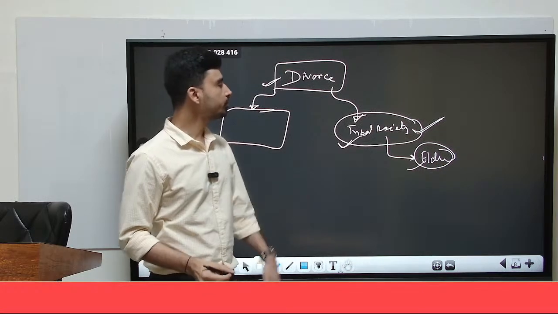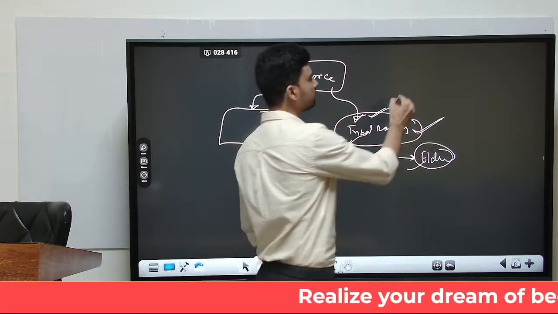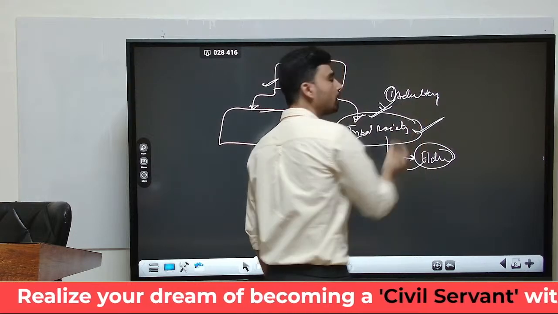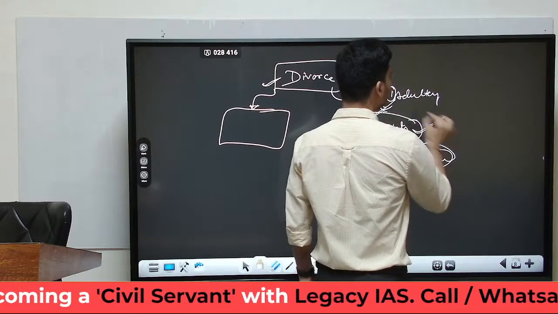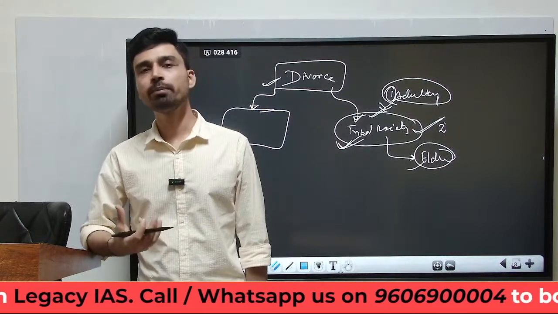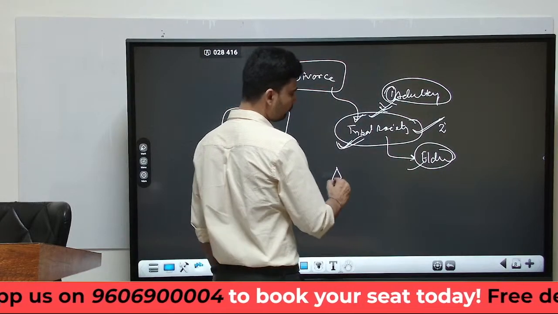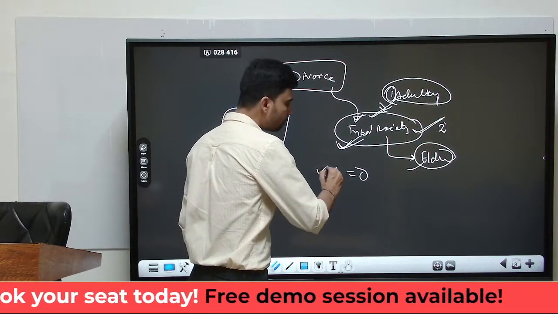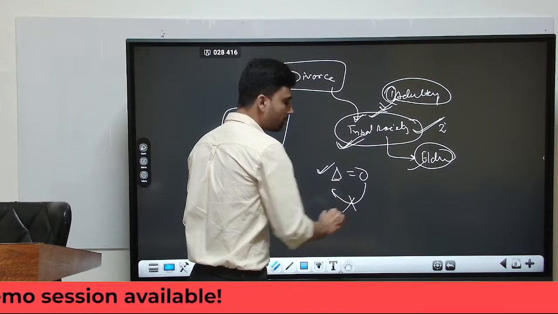Now, there are valid grounds on which tribal society can dissolve a marriage. The most important ground is adultery. That is considered a very significant ground for dissolution of marriage. And here, for example, as we have discussed, in tribal societies where bride wealth, payment of bride price, is very common, suppose the divorce has happened due to the fault of the husband, in that case the bride price will not be returned to the husband's family.